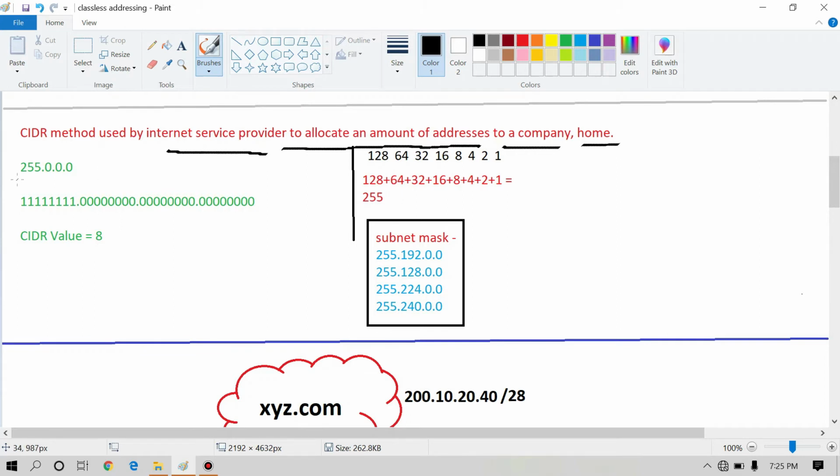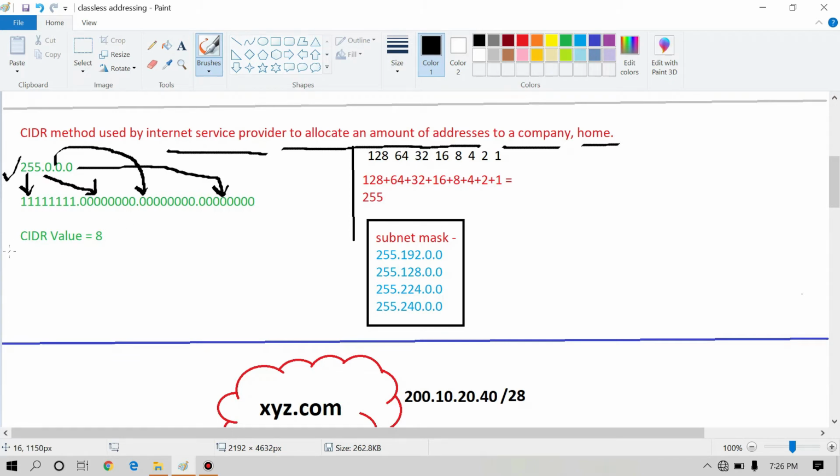Suppose we have a subnet mask that is 255.0.0.0. Then what is the CIDR value? Simply, we know that in place of 255 we can write all ones when we convert it into binary form. In place of 0, as one octet has 8 bits, we will write zeros, and here we will also write 0, and here also 0 when we convert it into binary form.